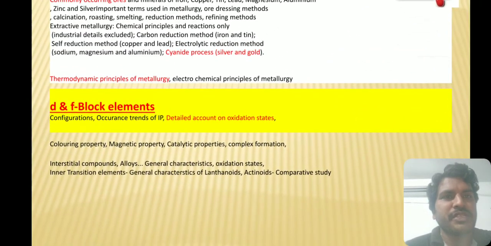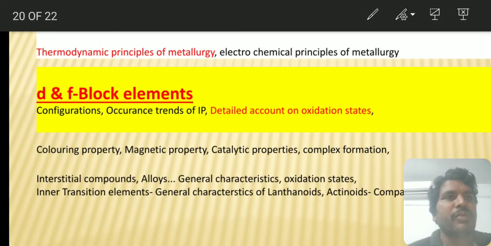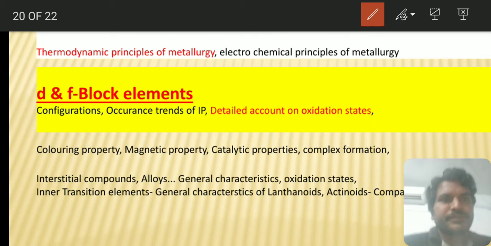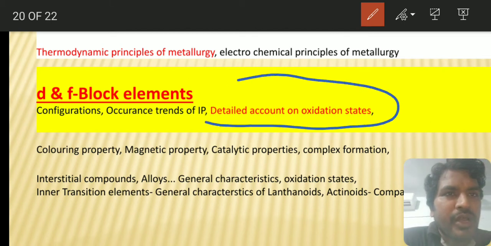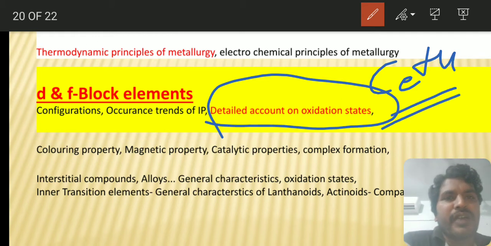And next you see D block and F block elements. Be careful with the F block elements, as I have already told you. Detailed account on oxidation state, based on the cerium +4 oxidation state, they have asked a question.